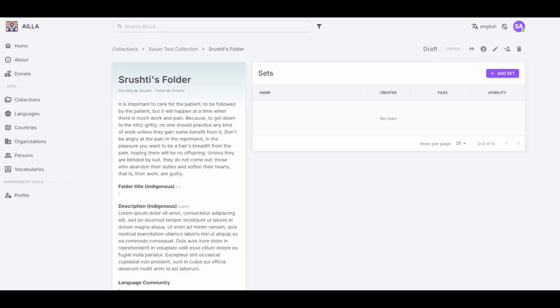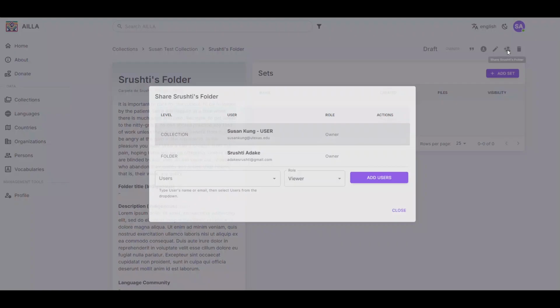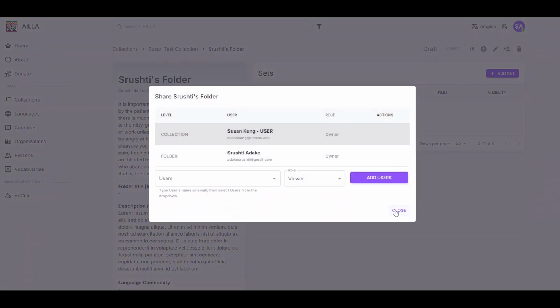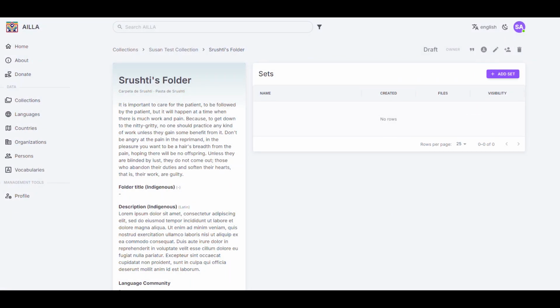Owners have the most extensive permissions. They can add or remove owners, editors, and viewers, edit, add, or delete folders, sets, and files and publish collections. This role applies to the entire collection.